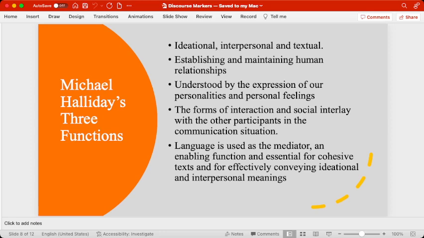When we talk of the ideational, we are trying to establish a relationship among the human beings who are creating the discourse and who are listening to and reading the discourse. When we try to establish this relationship, our personal feelings, our personal understanding of these expressions and our personalities may change the understanding which the writer wants to convey and the understanding which the reader is listening to.